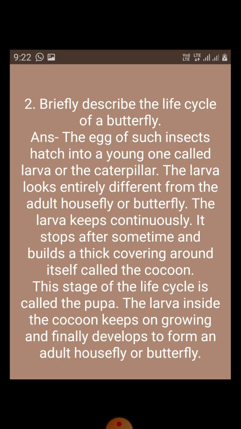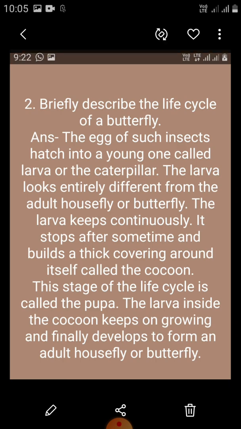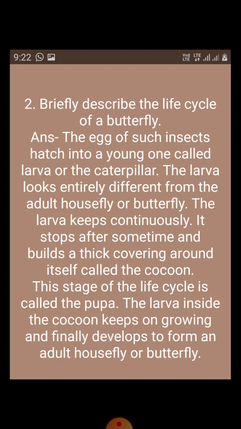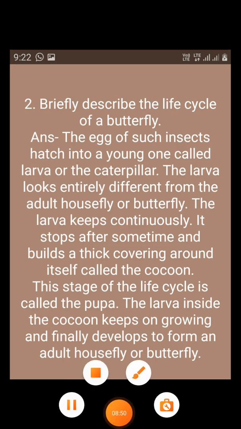The larva keeps growing continuously. It stops after some time and builds a thick covering around itself called the cocoon. This stage of the life cycle is called the pupa. The larva inside the cocoon keeps on growing and finally develops to form an adult housefly or butterfly.